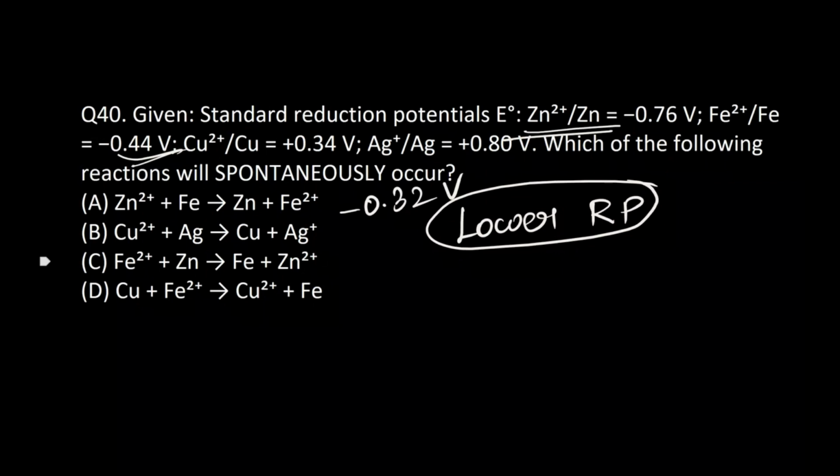Then copper with silver, if you do, silver is plus 0.80 and copper is plus 0.34. 0.34 minus 0.80, you will get again a negative value of 0.46. Okay, that is not spontaneous. Then comes iron and zinc. For this combination, you will get plus 0.32, that is spontaneous. And option D, copper with iron, there also you will get a negative value, which is not spontaneous. So, a simple rule, you can easily get marks from this one.